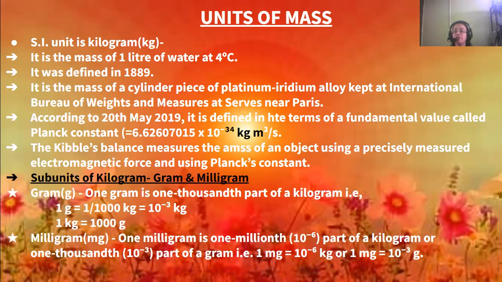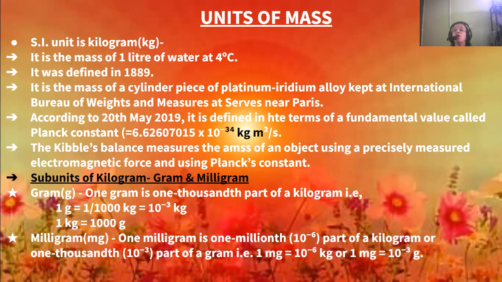Now, the definition of this kilogram is the mass of a cylinder piece of platinum iridium alloy. It's a rod which is made up of platinum iridium alloy. Both the metals are there, making it an alloy, making it a cylinder piece, and the cylinder piece is weighed. The cylinder piece is kept at the International Bureau of Weights and Measures at Sevres near Paris. The mass of that cylinder piece is termed as 1 kilogram.